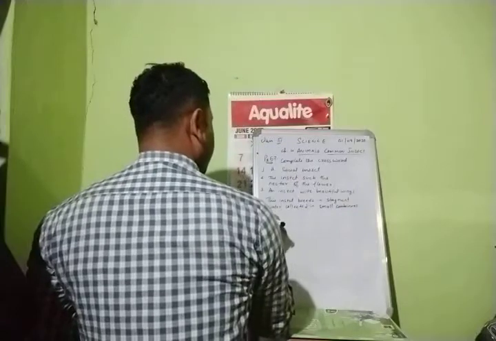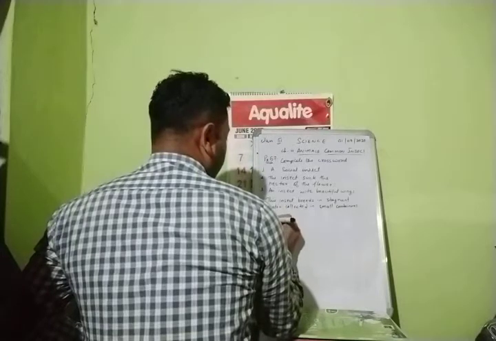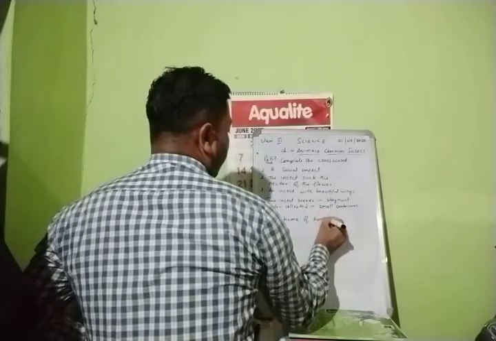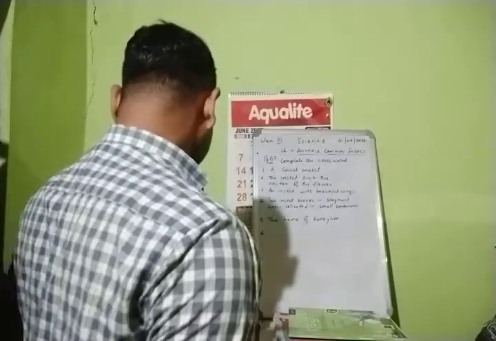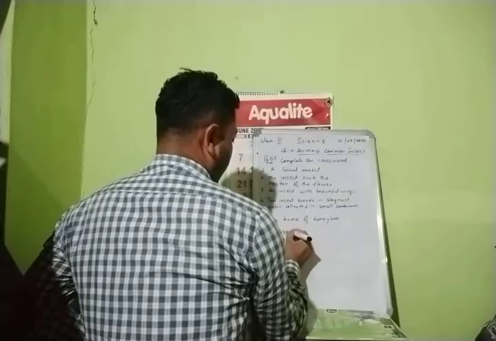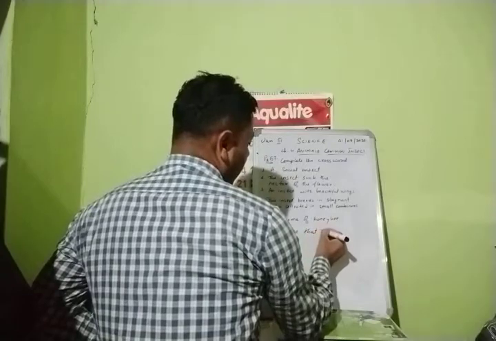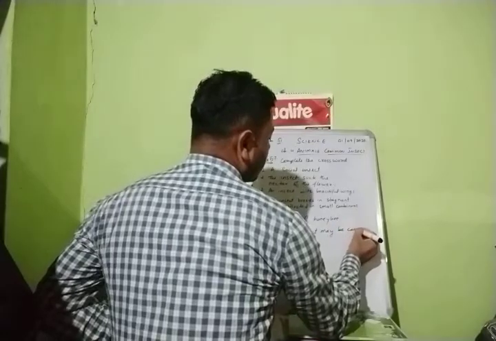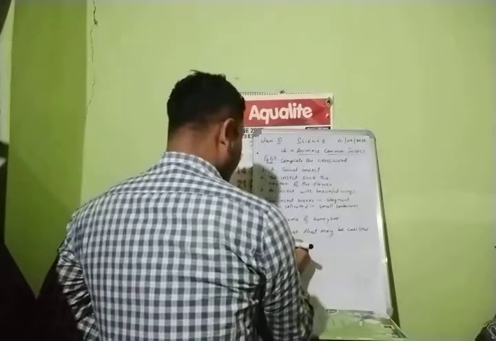Alright, next, number 5. The home of honeybee. Last question number 6. A disease that may be caused by mosquito bite.